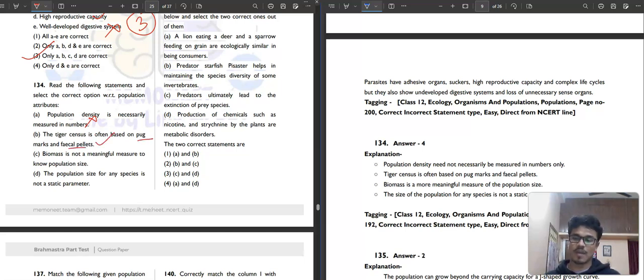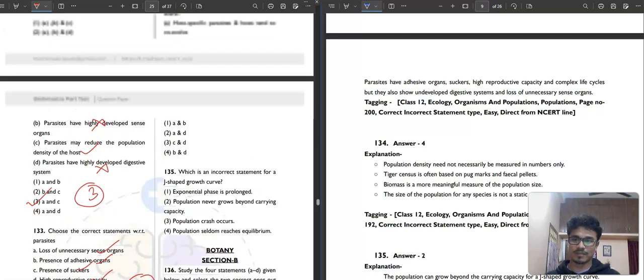Correct. And biomass is not a meaningful measure to know population size. Obviously, biomass is a more meaningful measure of population size. It is saying not meaningful. The population size of any species is not a static parameter. Correct. So our correct option is B and D, which is the fourth option.